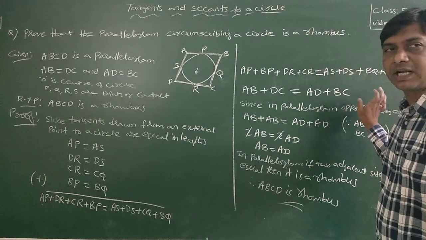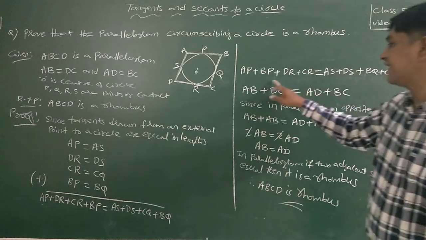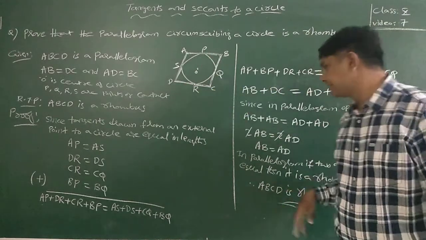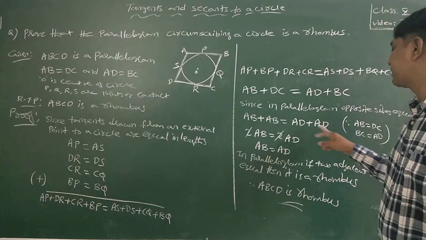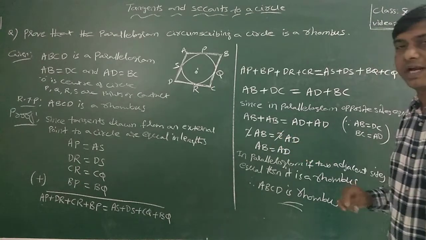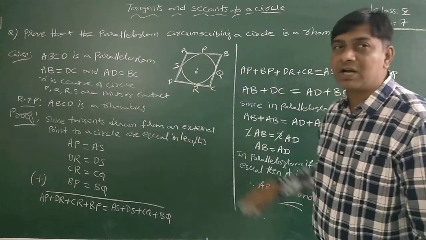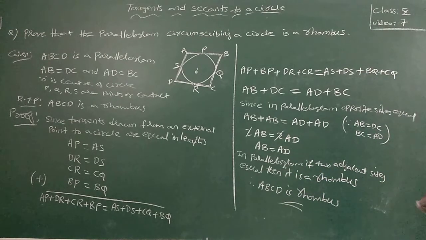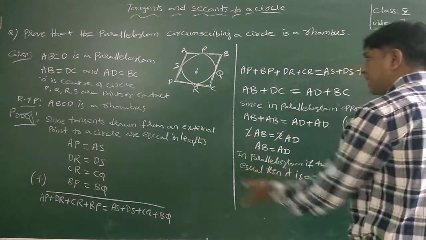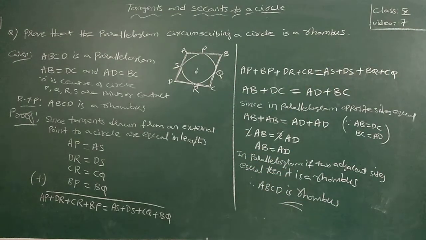If it is a quadrilateral, till here only. Since in a parallelogram opposite sides are equal, DC I am replacing as AB and BC I am replacing as AD. AB plus AB is equal to AD plus AD, 2AB is equal to 2AD, 2 cancels, AB is equal to AD. In any parallelogram, if two adjacent sides are equal, then it is a rhombus. That's a property. So AB is equal to AD, I got, so ABCD is a rhombus. Please write down.